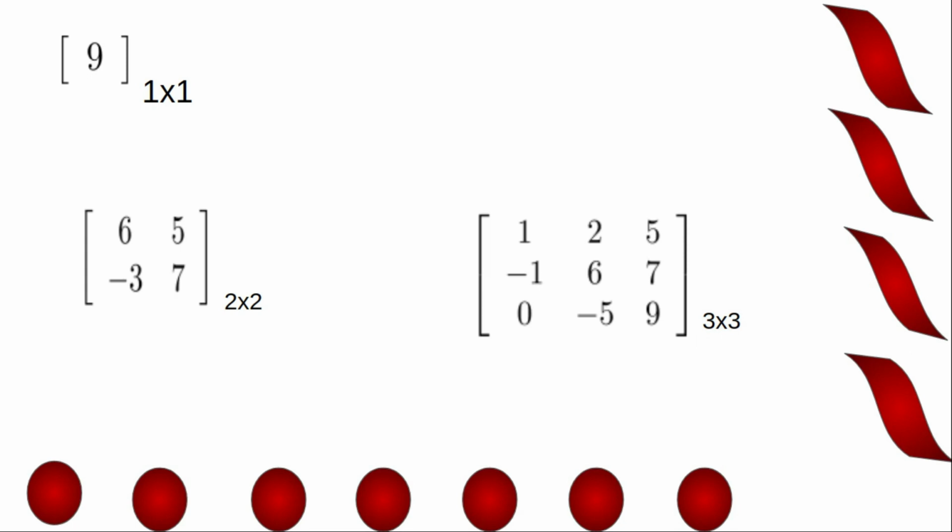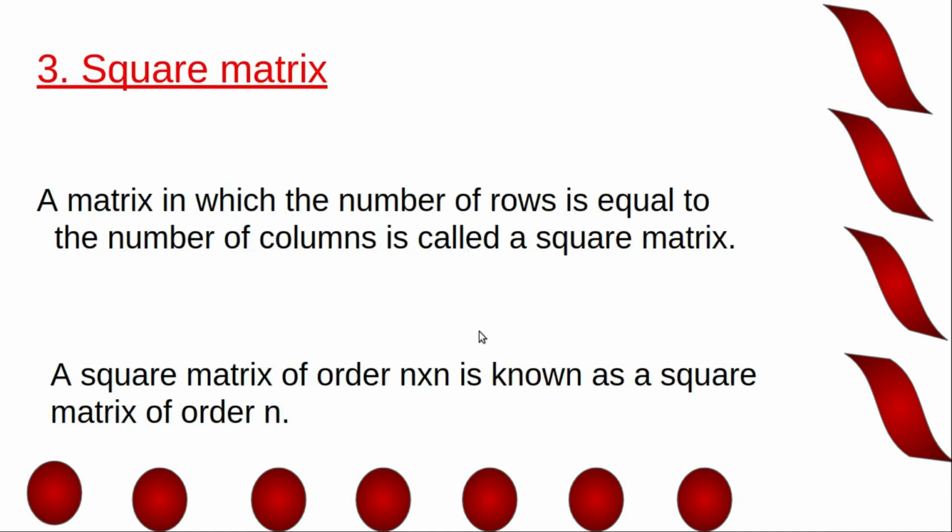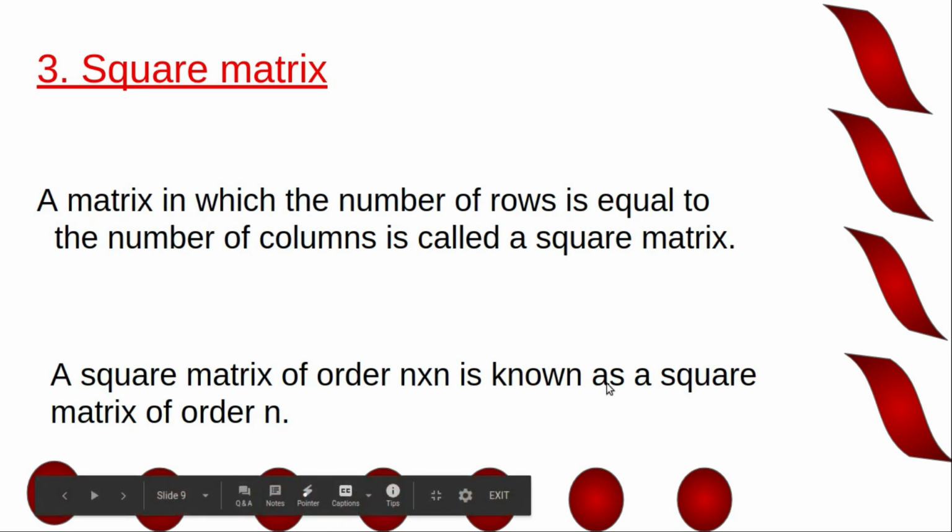Square matrices are matrices in which number of rows equal to number of columns. A matrix in which the number of rows is equal to the number of columns is called a square matrix. A square matrix of order n/n is known as a square matrix of order n.